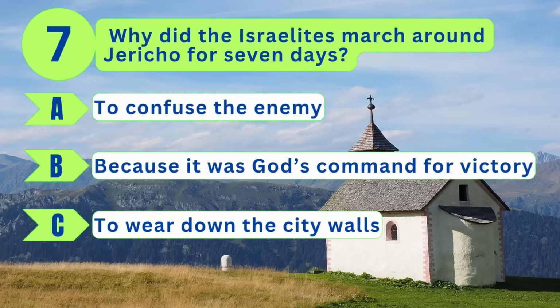Question 7. Why did the Israelites march around Jericho for 7 days? A. To confuse the enemy. B. Because it was God's command for victory. Or C. To wear down the city walls.